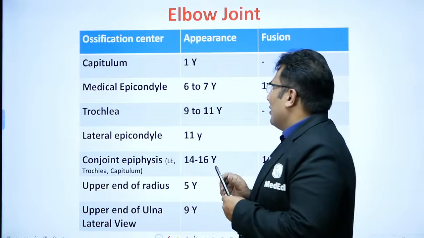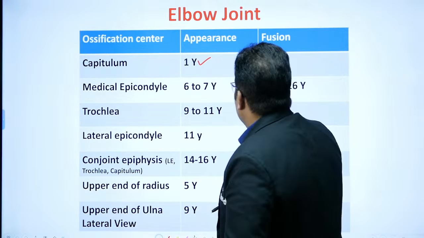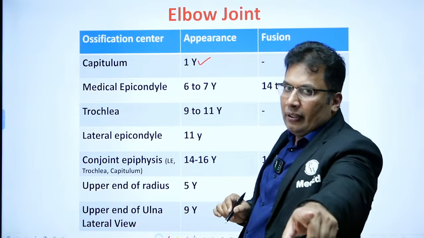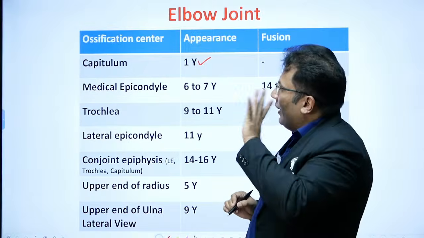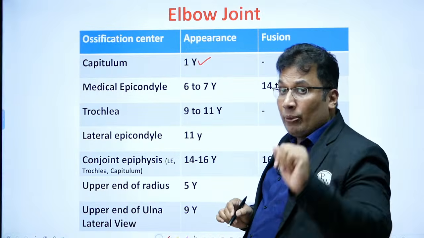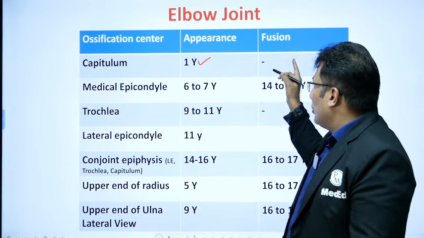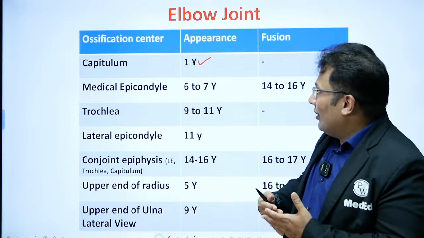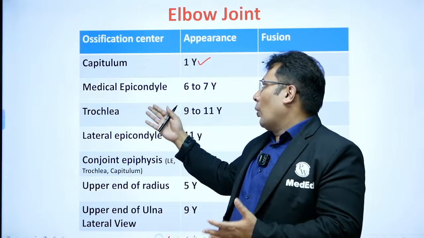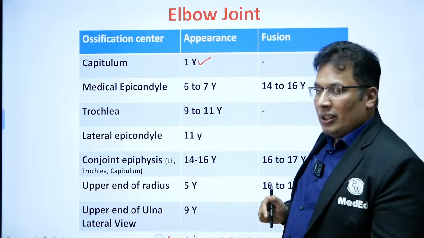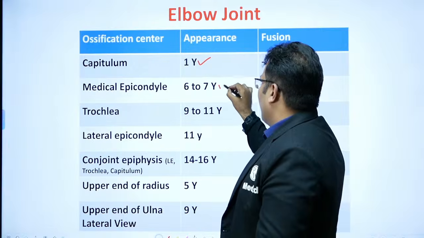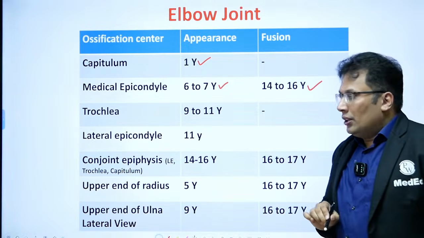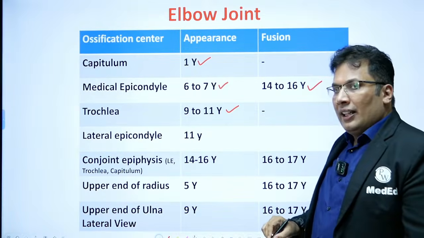So the capitulum appears at 1 year. Remember, capitulum, capitate. First to appear, 1 year. Capitate, 2 months. Capitulum, 1 year. Fusion forms the conjoined epiphysis, along with the lateral epicondyle and the trochlea. So no question of fusion separately. Medial epicondyle, 6 to 7 year. Fusion occurs at 14 to 16 year. Trochlea 9 to 11 year. Lateral epicondyle 11 year.